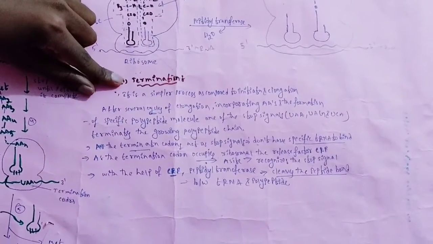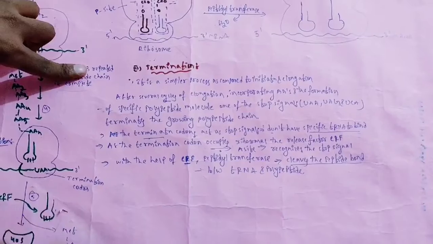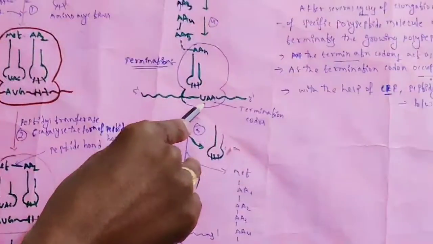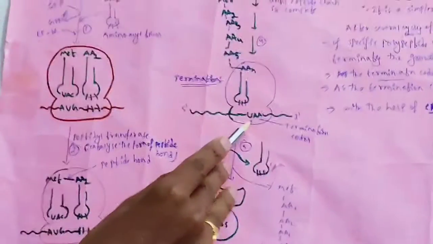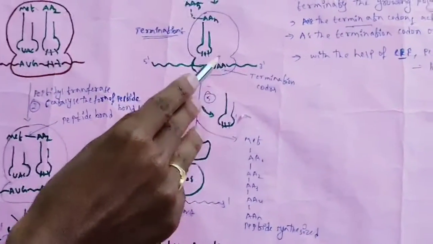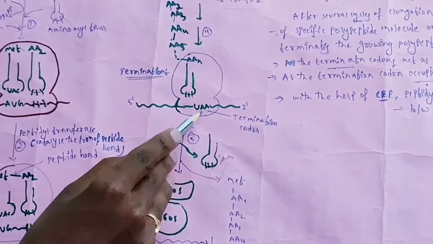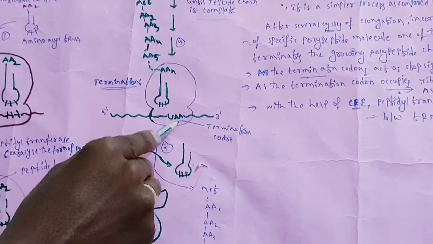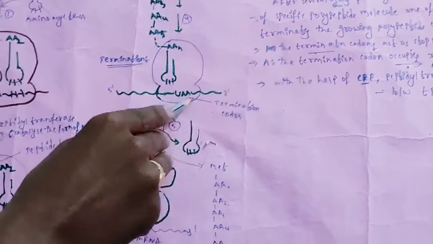We know that here peptide chain synthesis will be stopped, or protein synthesis is stopped. How? You can see here, we know that some codons are there, termination codons. Whenever these codons, UAA, UAG and UCA, are present on the mRNA, they indicate that protein synthesis will be stopped, because they act as termination signals.